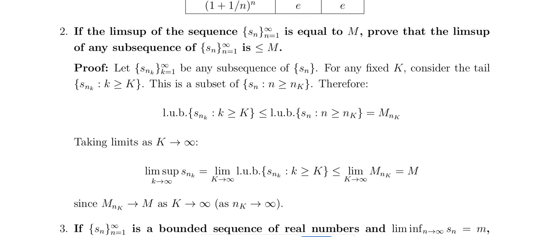If the limit supremum of the sequence Sn is equal to m, then the limit supremum of any subsequence of Sn is less than or equal to m.